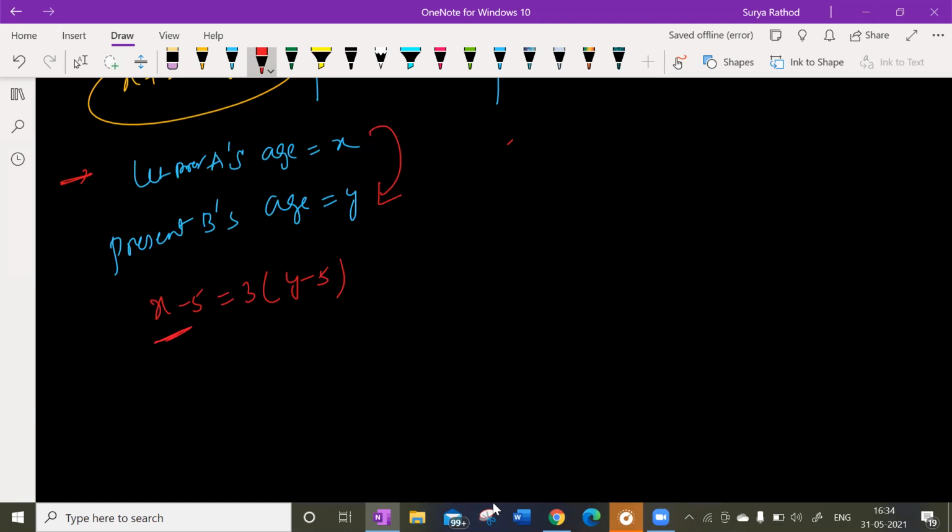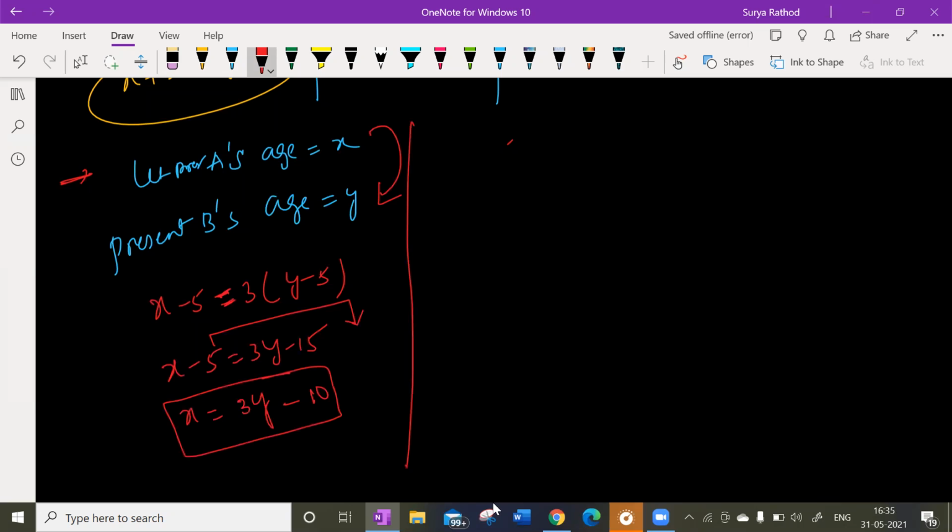A's age will be 3 times of B. Getting my point? Now look at this, solve this. What are you going to get? X minus 5 is equal to 3y minus 15. So X is equal to 3y minus 10. If I shift 5 this side, plus 5, minus 15 plus 5, this much. Yes or no?